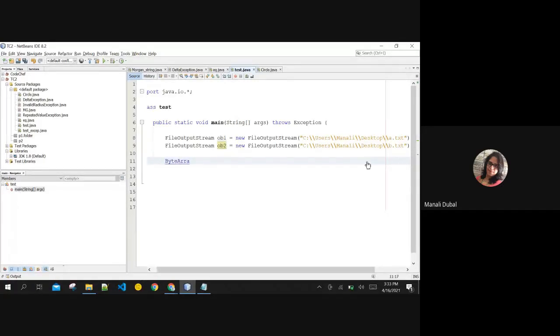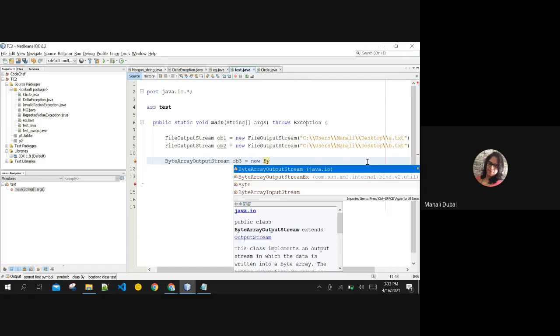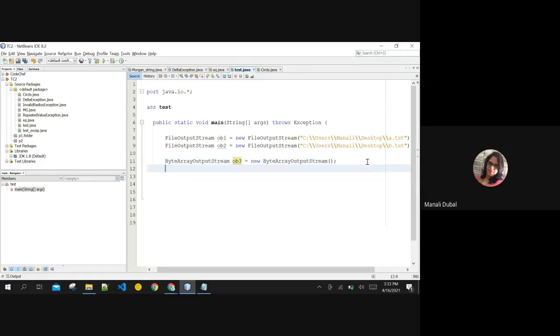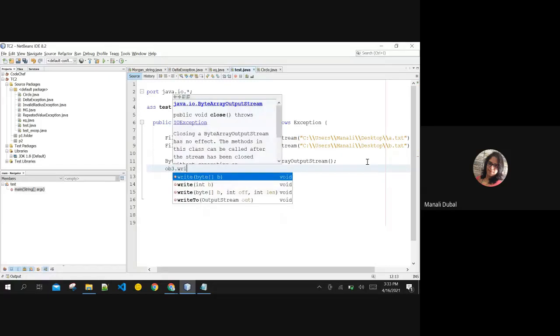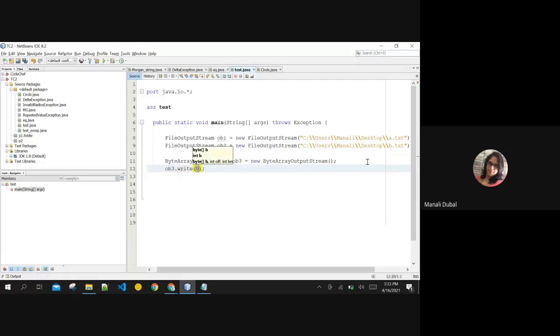Then we create the object of byte array output stream. Whenever you want to output data to a file, we always use output stream. Whenever you want to read something, we always use input stream. I am creating the object of byte array output stream here because I want to write the data to both the files. Then how do we write the data? Same way, by using the write function. If I am writing 1 byte, say for example 70, on this byte array output stream, then 70 is written on this object.